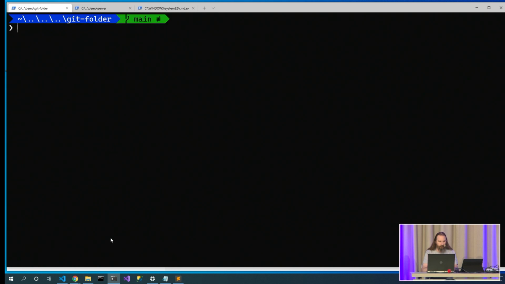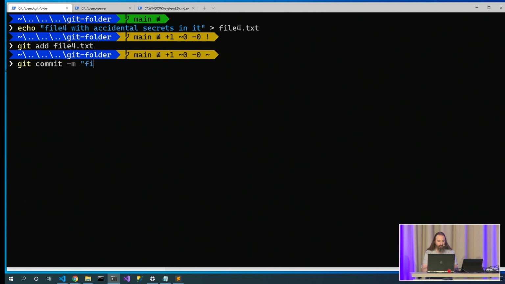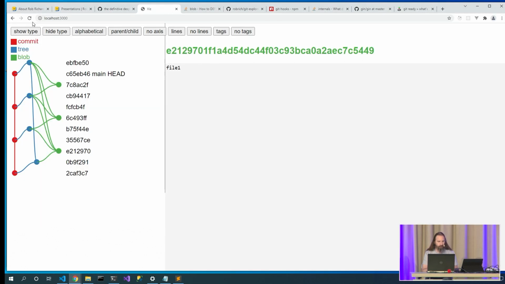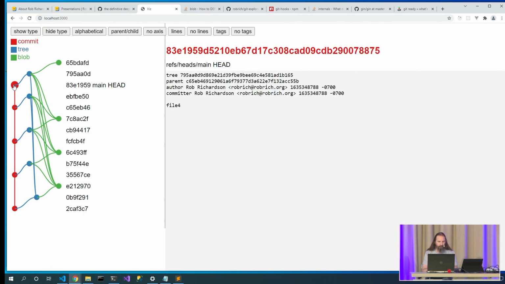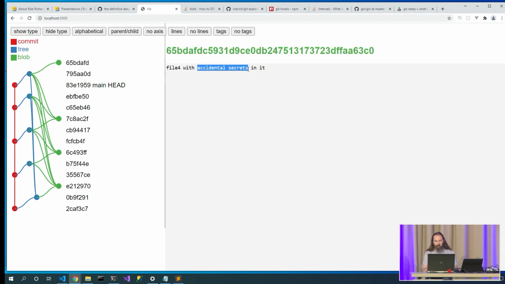Okay, so I'm going to come in here and create a new file. Let's say echo file 4 with accidental secrets in it, and we'll redirect this to file4.txt, git add file4, git commit -m file4. Okay, so we accidentally put some secrets in here. That's too bad. Let's come back in here and visualize our git setup. Let's show the type, parent child, show the lines, show the tags. Here's our commit, and it references this tree node, and it references this file node, and oh yep, we've got some accidental secrets in there.